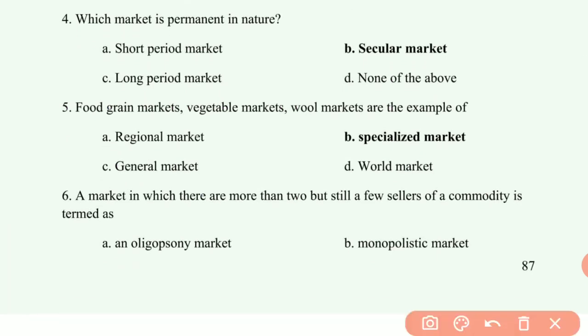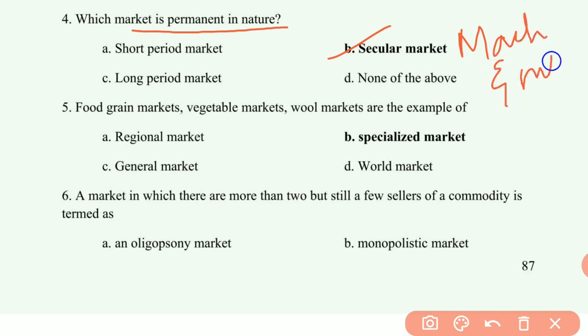Fourth question is, which market is permanent in nature? Answer is secular market. These markets are permanent in nature. The commodities traded in these markets are durable in nature and can be stored for many years. Examples for this market are machinery and manufactured goods.